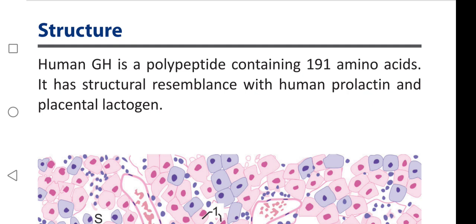What are the hormones that structurally resemble growth hormone? That is prolactin, human prolactin and placental lactogen. Okay.